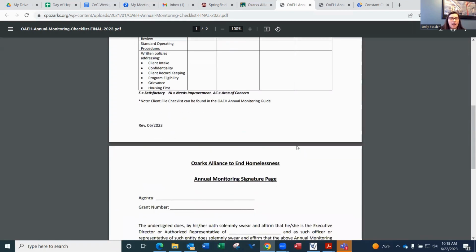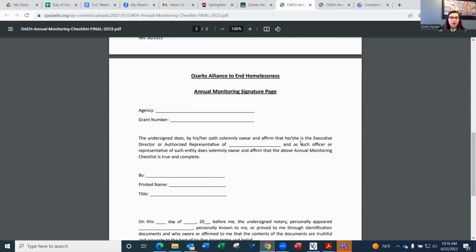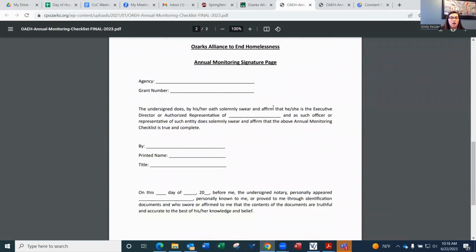Then on the second page, once 2 agency staff have reviewed all of those, there is a signature page. On this second page, you will need to indicate what agency you are a part of, what grant number this is for, and then you will need to either have the executive director or an authorized representative of your agency fill this next section out.